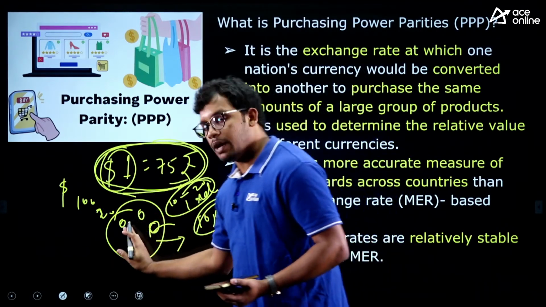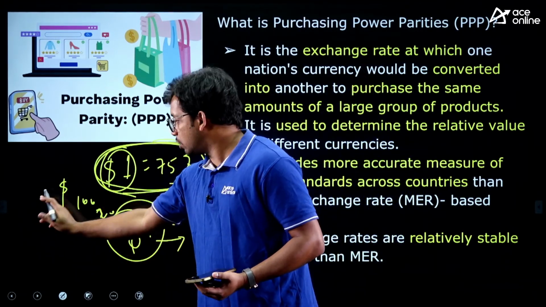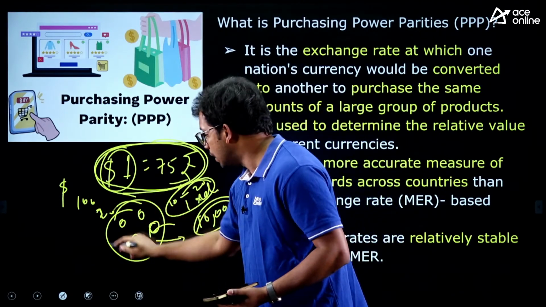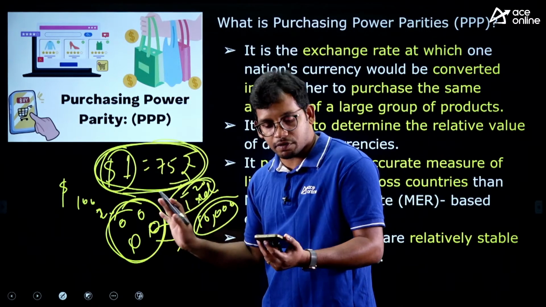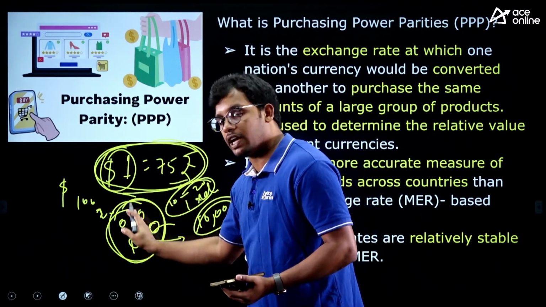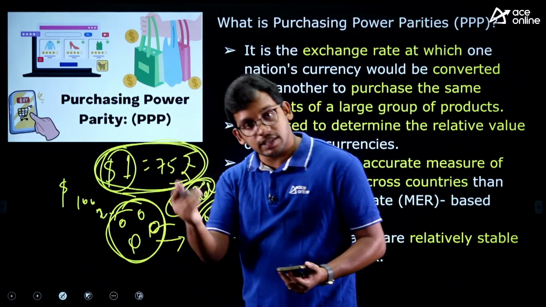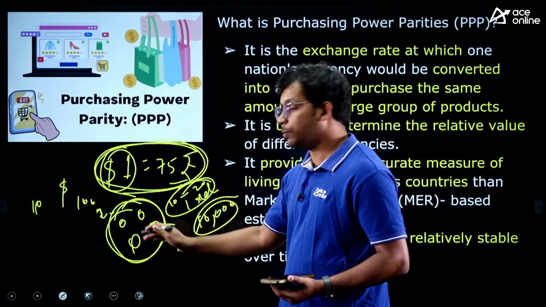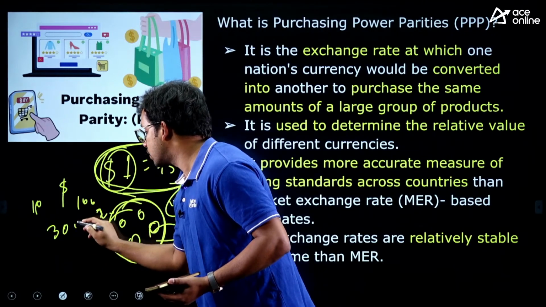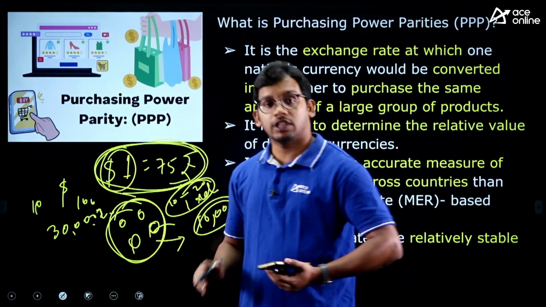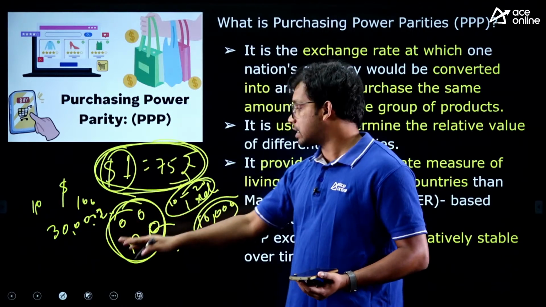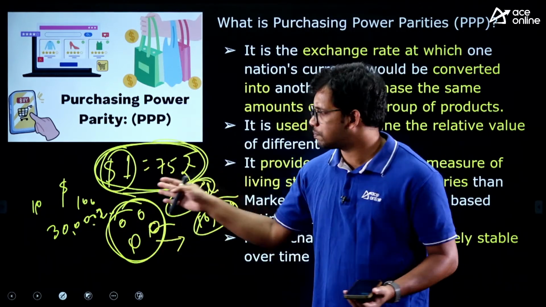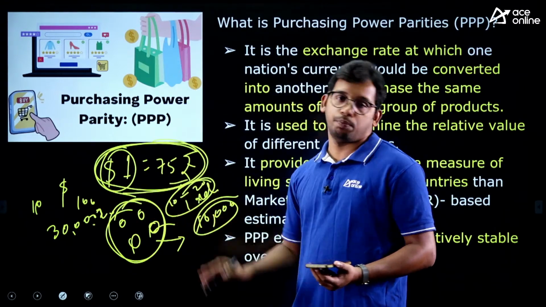Then we take the same basket in terms of dollars: how many dollars the US people need to spend buying the same basket of goods, and convert that into rupees. It may come to 30 lakh rupees. So in the USA they are spending differently than in India. We are spending less, they are spending more if we convert into rupees, right?